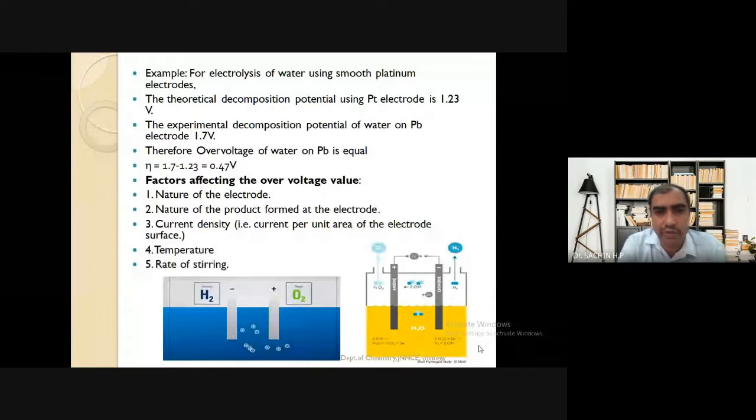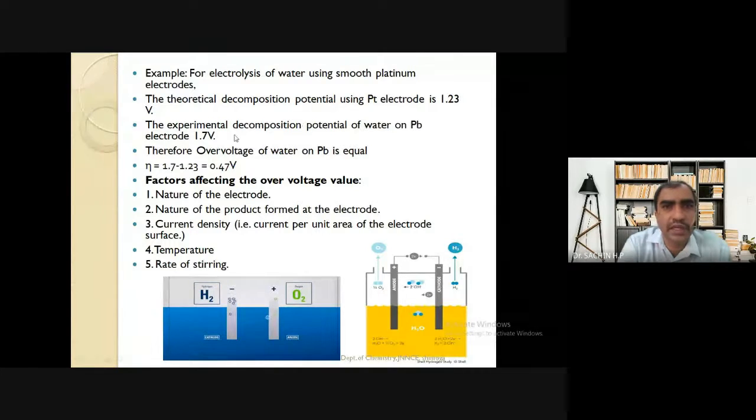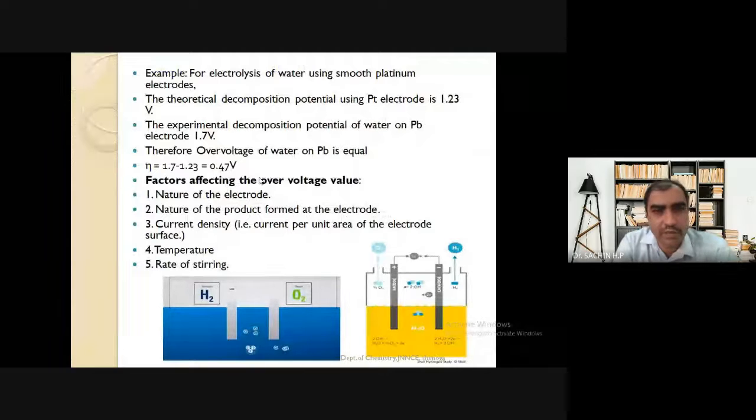6 to 7 marks. This particular image represents how hydrogen and oxygen are liberated whenever you are doing the electrolysis of water. The same thing is given here also. The theoretical decomposition voltage is 1.23, but experimentally it happens at 1.7, and 0.47 is the overvoltage for the lead electrode. So with this, we have almost completed the basic discussion.